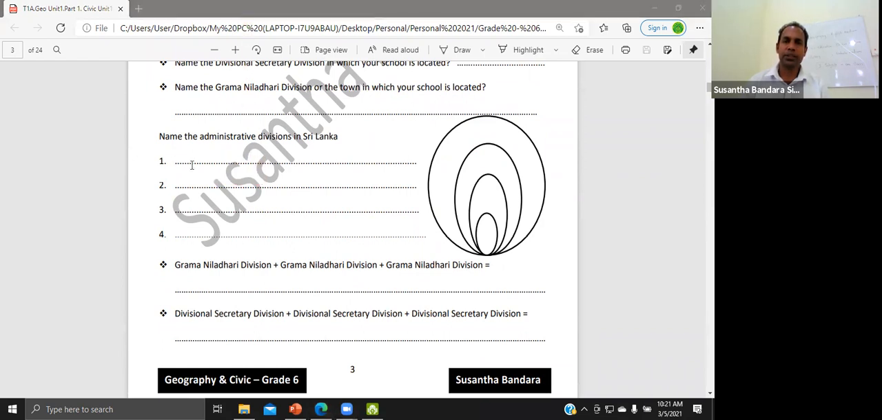Let's write answers. What is the largest administrative division? Provinces. Second largest administrative division? Districts. Third largest administrative division? Divisional secretary divisions. And the smallest administrative division, Gramadhara divisions.